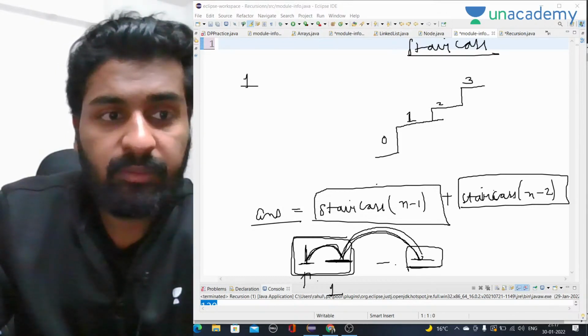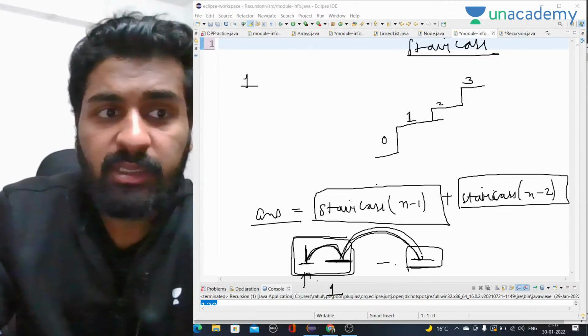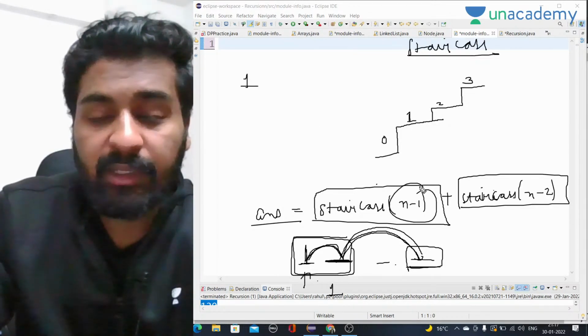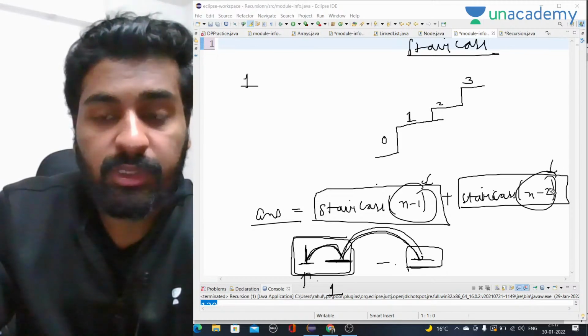Okay, I hope this is clear. So let's write the code. We already got the recurrence relation, right? The recurrence relation is we need to find the number of ways to reach the n minus 1 stair, and we need to find the number of ways to reach the n minus 2 stair, and we just have to take the sum of that.